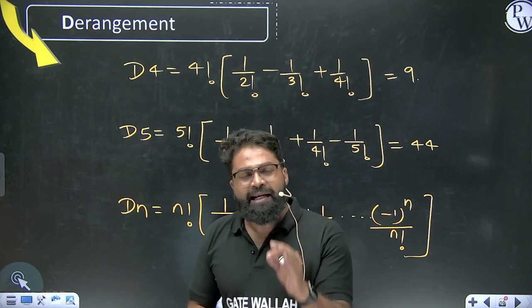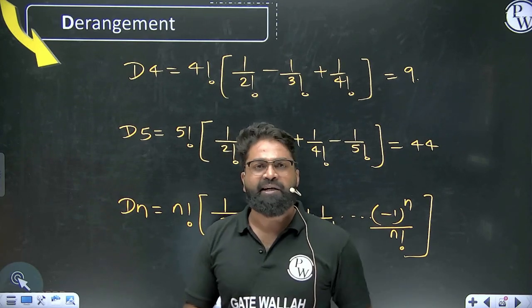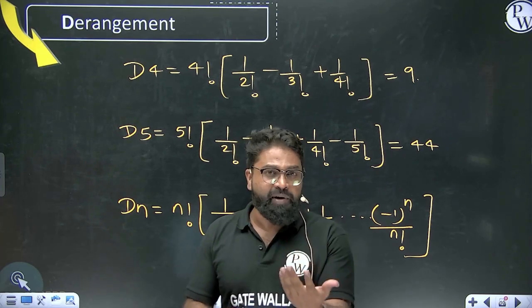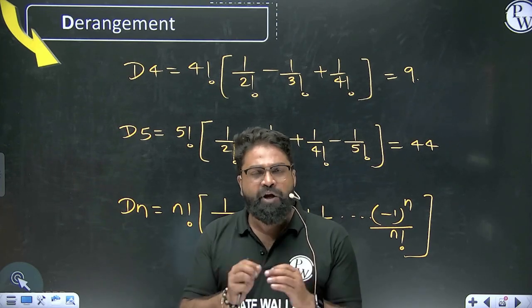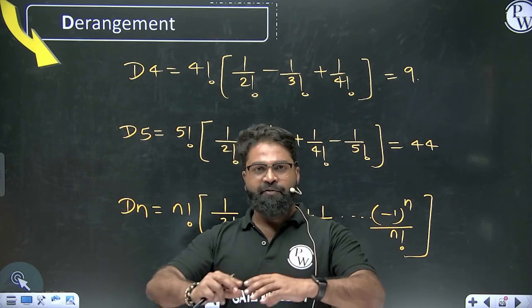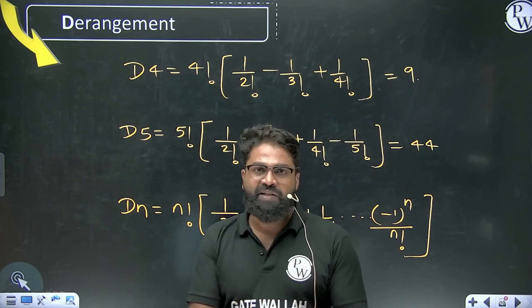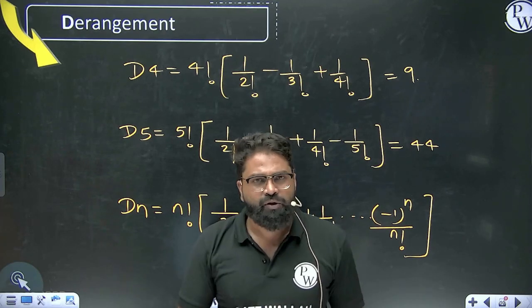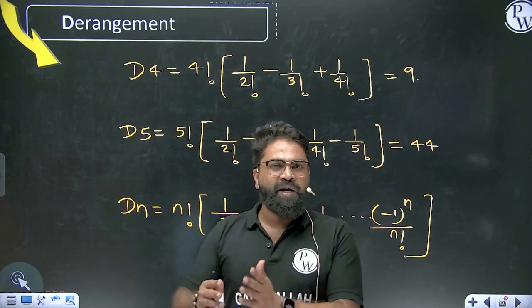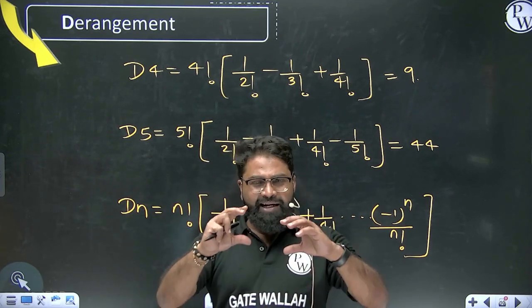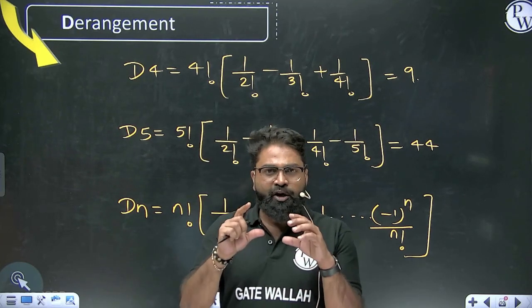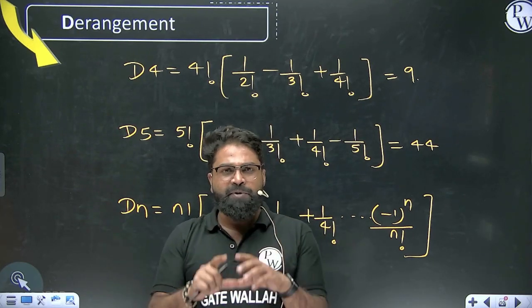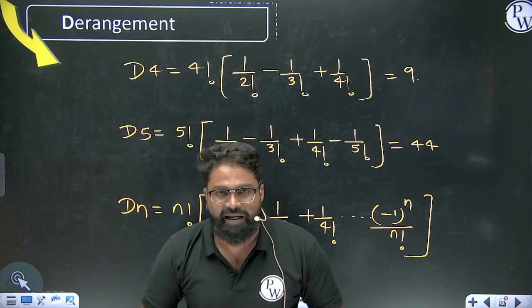In the GATE examination, the most problematic thing in combinatorics is finding out which type of question it is. If the question is about derangement, you can use the formula and solve it. If the question is based on the pigeonhole principle, try to identify the problem. So in combinatorics, identifying the problem is one of the most difficult things you can face.